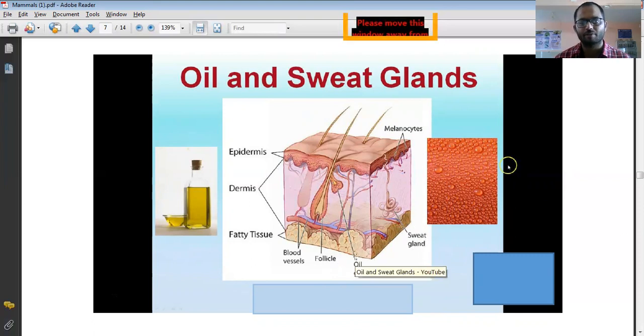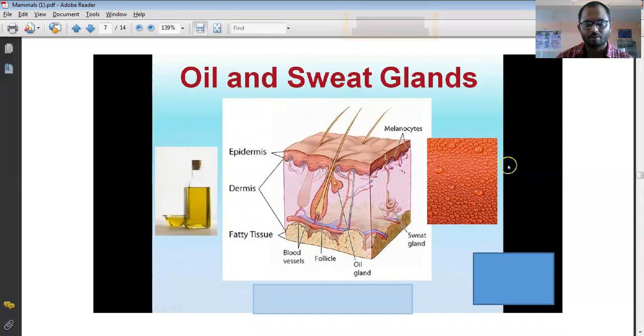They secrete different substances which help them for defense purposes. If some bacteria are there, then they are wiped out from the skin. So you can see here, these are the blood vessels, and follicles are there. Hair follicles originate from the dermis of the mammals.